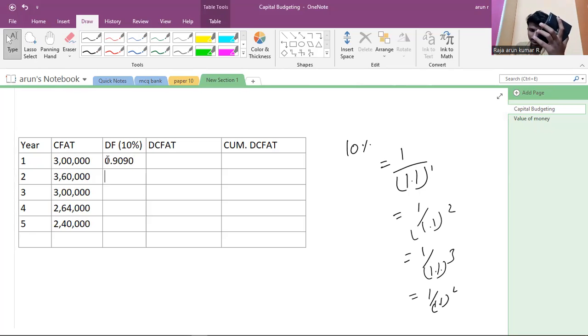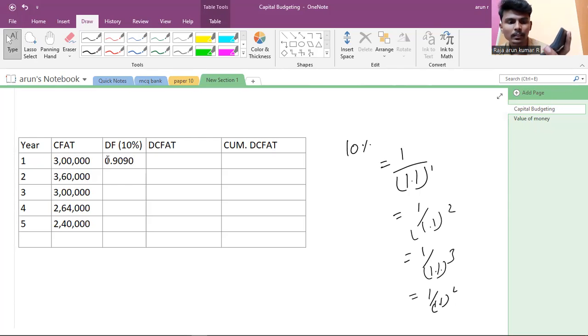Then second year, 1 divided by 1.1 the whole power 2. We don't know how to do that whole power in the simple calculator. This is only allowed in the examination. We simply do that. First we do 1 divided by 1.1 equal to 0.909090.